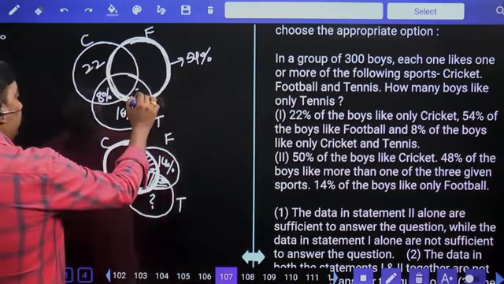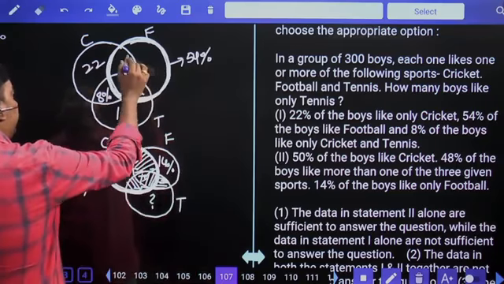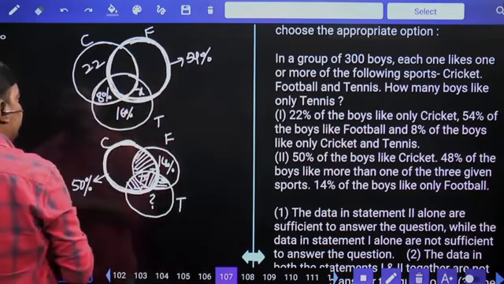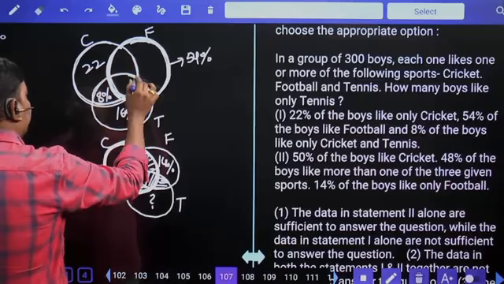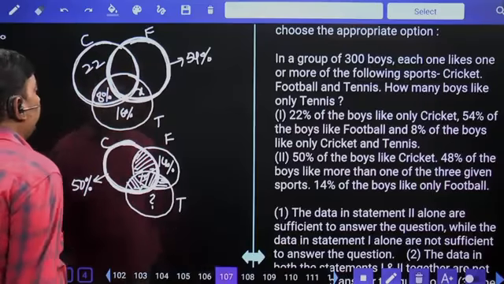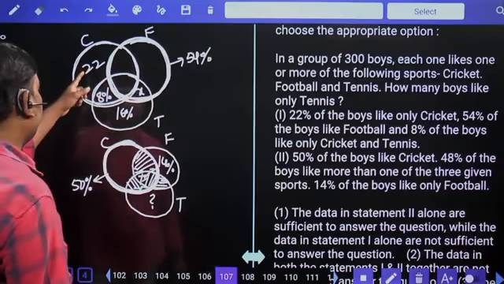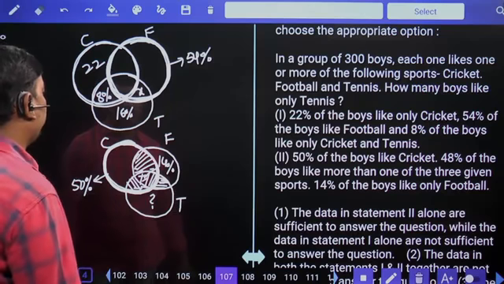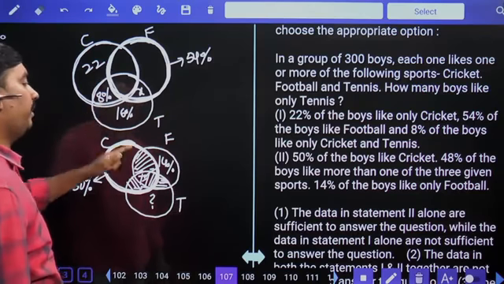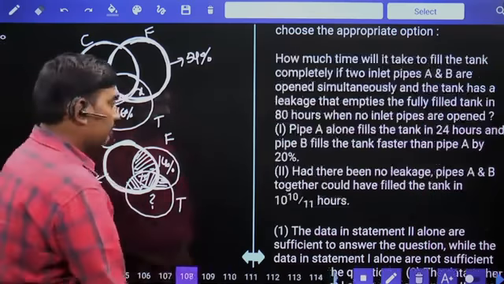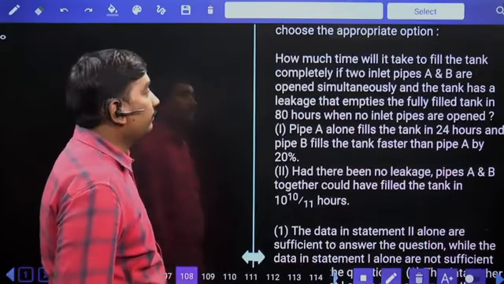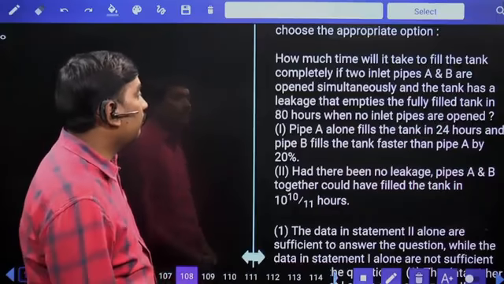If you think of it as X, these three values together are 48 minus X. And this is 50% means 50% minus 48% minus X. Two unknown variables. With second statement it's not possible. First one alone we can say the answer. Second one no. So next one.